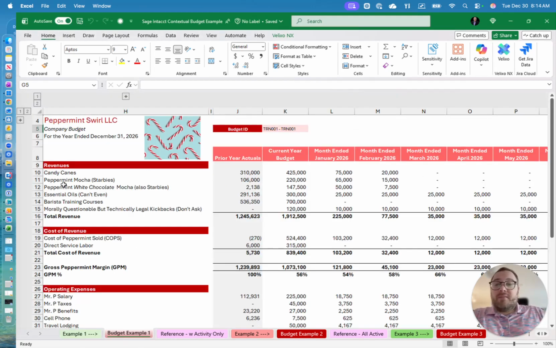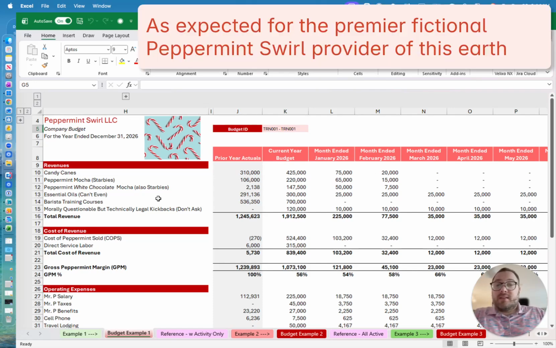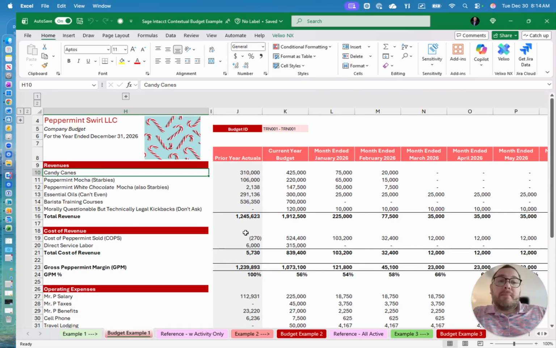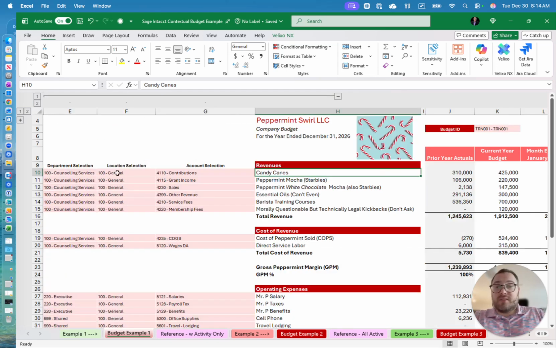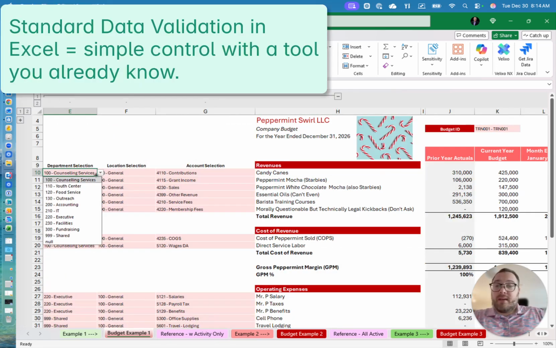Well, they may have a budget laid out such as this. Notice this budget is in the organization's desired format with the organization's desired naming conventions for their line items. None of that matters to Velixo. You can name things, structure things however you want. And we can give ourselves columns such as these off to the side where we can pick and map. Okay, what dimension is this? So we're using department and location in this example.